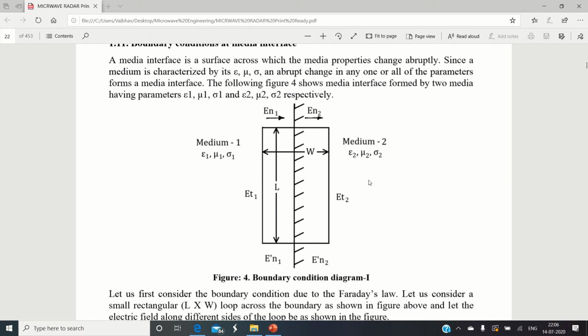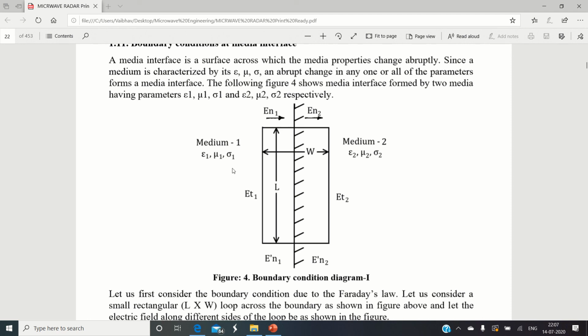Please remember how to characterize medium number 1 and 2. Both mediums are characterized by certain properties. These properties are epsilon, we call it permittivity. Then we have mu, that is permeability. And then we have sigma over here, which is conductivity. So you take any particular medium, whether that medium is a solid medium, liquid medium, or a gaseous medium, all these mediums can be conveniently described for their properties with three parameters.